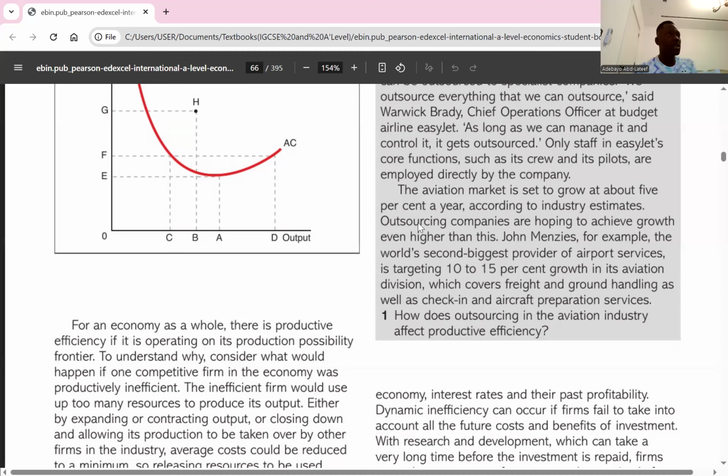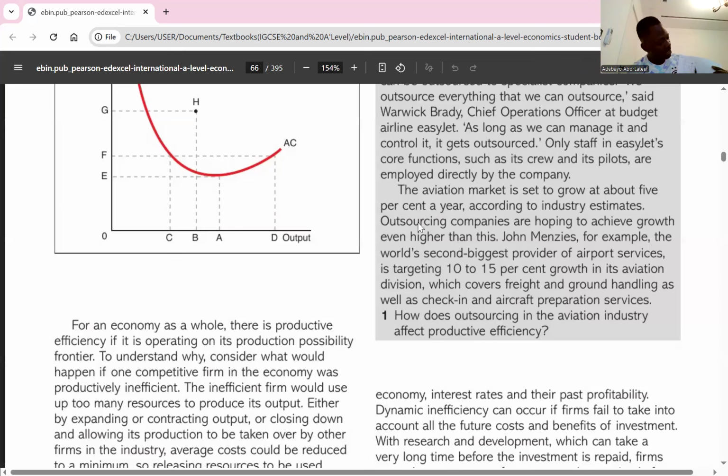But for an economy, it has to operate on the production possibility frontier. That is productive efficiency. So for an economy to be productive efficient, it has to operate on the boundary of the PPF. So operating at the boundary here is productive efficiency for any firm or for a given economy.